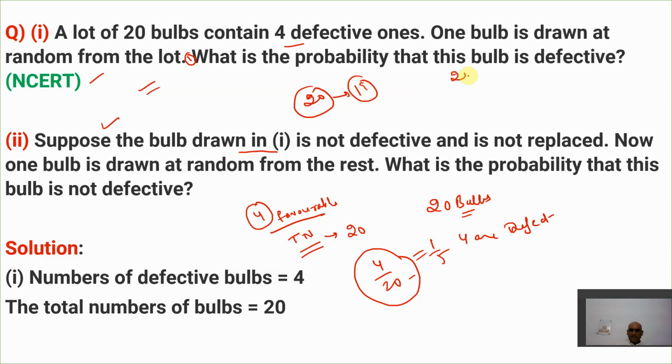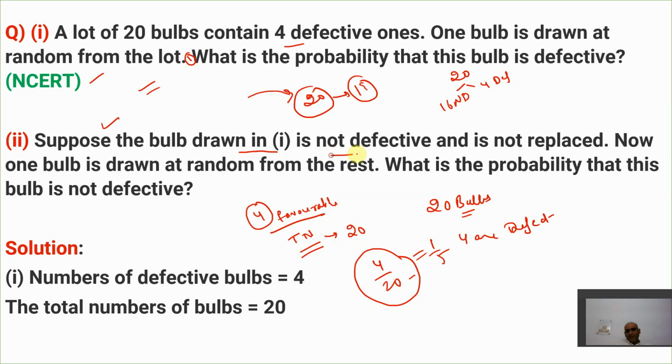Understand it like this. There are 20 bulbs earlier, in which 4 are defective and 16 are not defective. He has taken out one bulb from these 20, and he says the bulb he has taken is not defective.